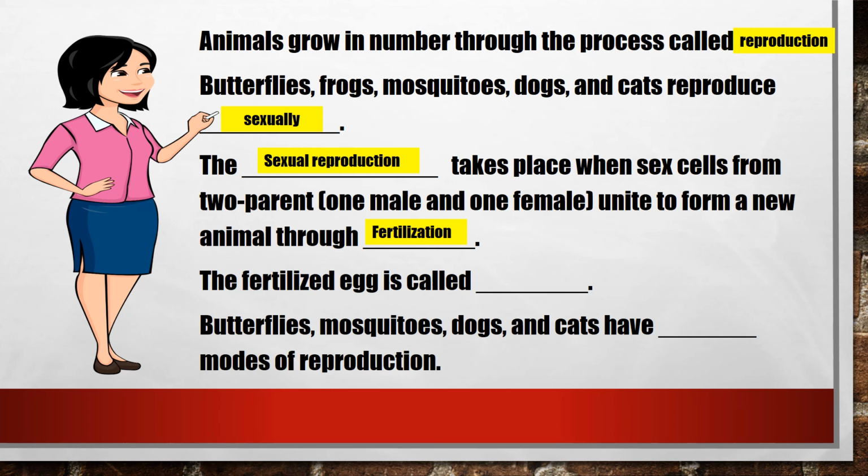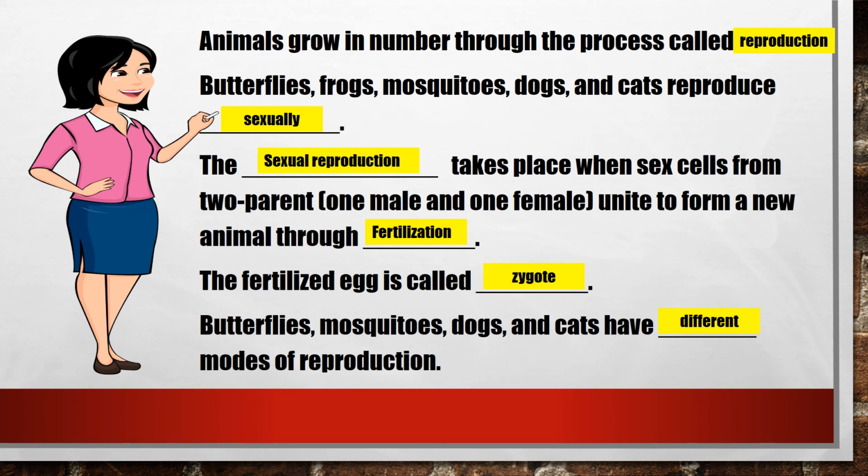The fertilized egg is called blank. The correct answer is zygote. Butterflies, mosquitoes, dogs, and cats have blank modes of reproduction. You got it right. The correct answer is different.